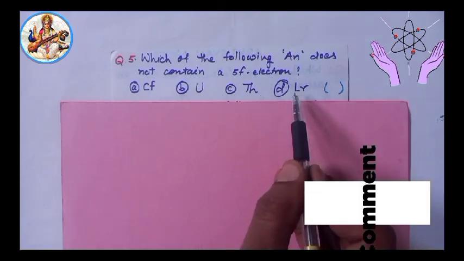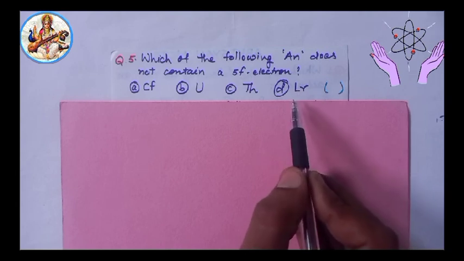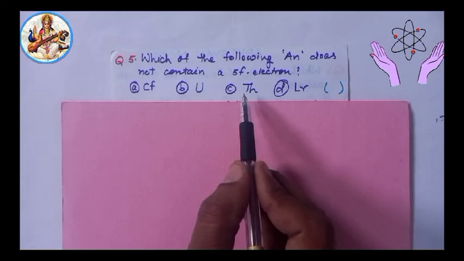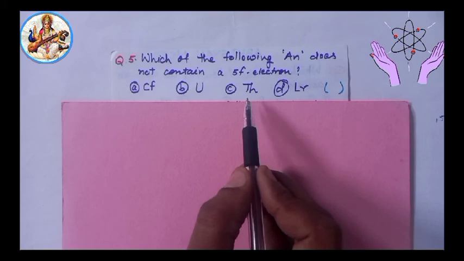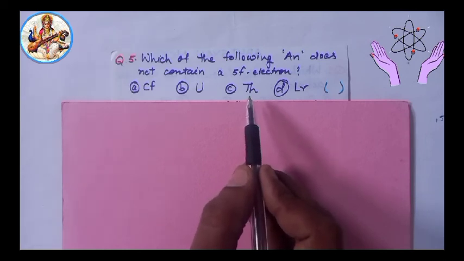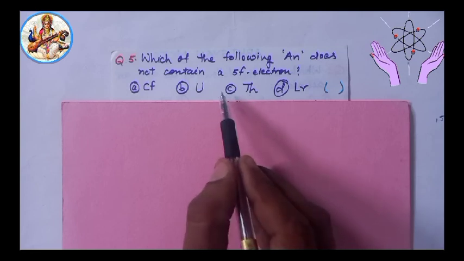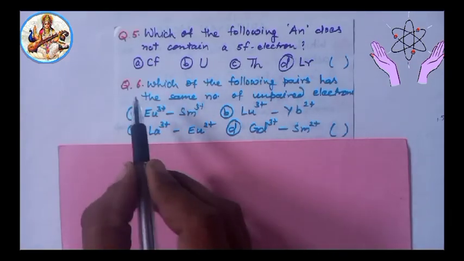In lawrencium there are 14 5f electrons present, and in Th, thorium, 5f orbitals are empty. Unpaired electrons are absent, so answer will be option C.